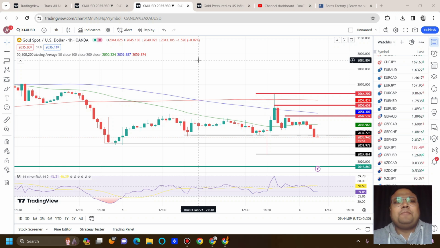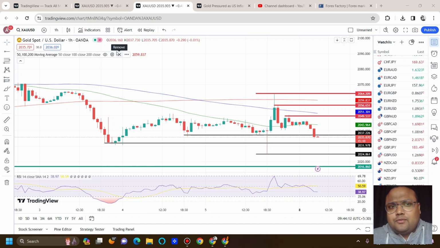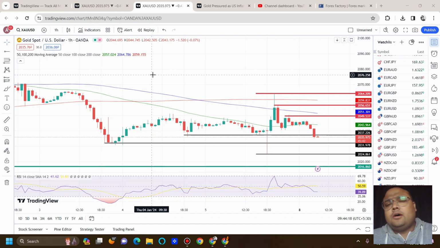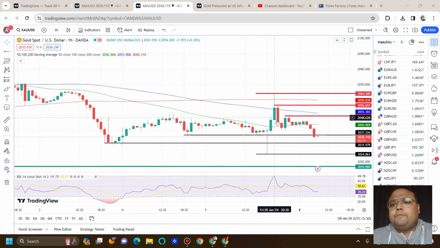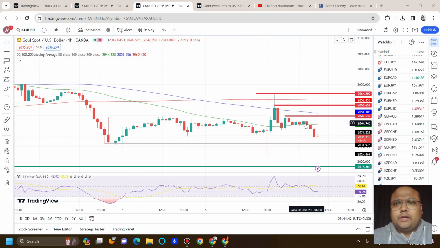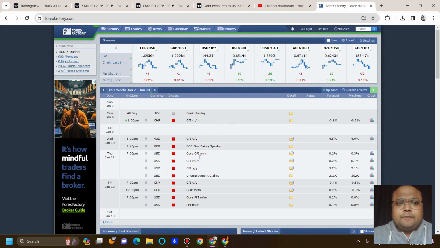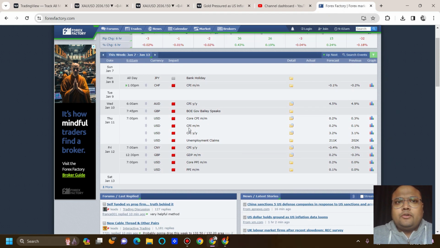So let's get started. My dear friends, this is the 1 hour chart of gold USD in front of us, and right after the market opening, we can see that there is pressure on the chart of gold. There is not extreme selling pressure, but we can still see that gold is going down. In a previous video on Saturday, we discussed the possible trading opportunities, and the levels are still the same. We also discussed the resistance at 2050 because of the strong presence of contracts at 2050, and as a result gold is going down right now. So if you have a sell, then you can stay in the trade, but keep in mind CPI is coming on Thursday. So till then, try to stick to level trading only.